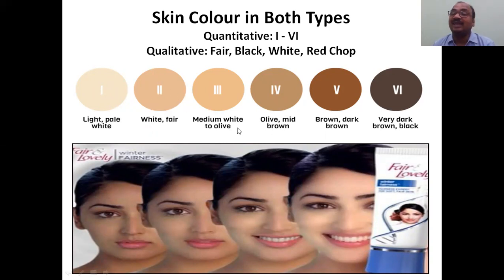Here we are giving descriptive words, so these are all qualitative. Keep in mind: descriptive is qualitative, and numbers 1 to 6 are quantitative. Qualitative terms are light, pale, white, fair, medium white, olive, mid brown, like that. The pictures also come under qualitative only, not quantitative, as there are no numbers.